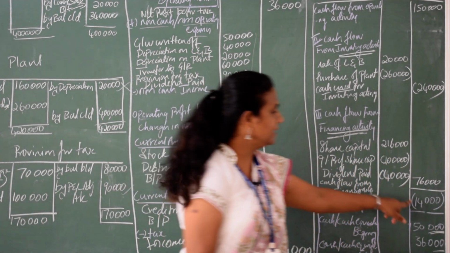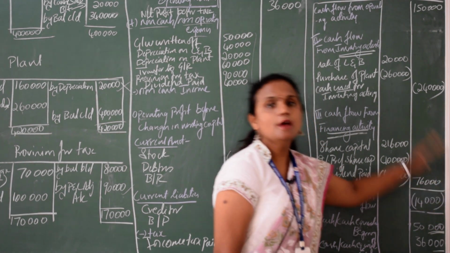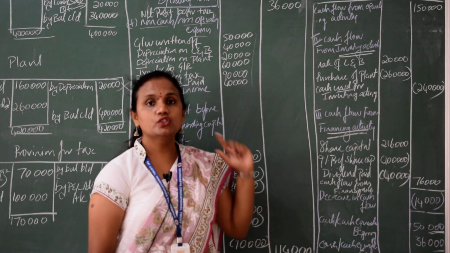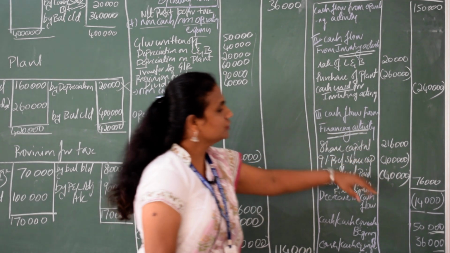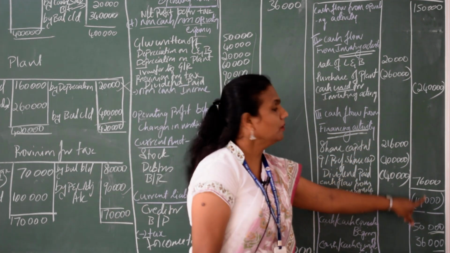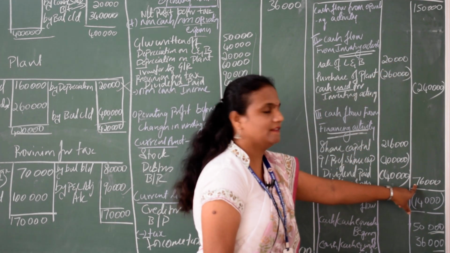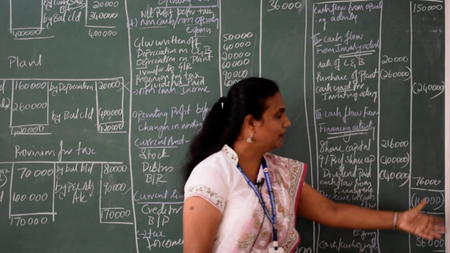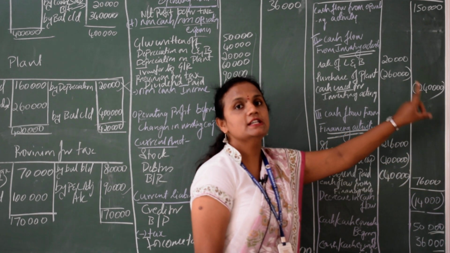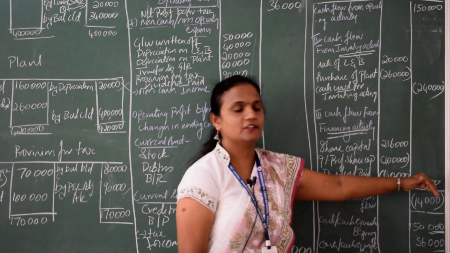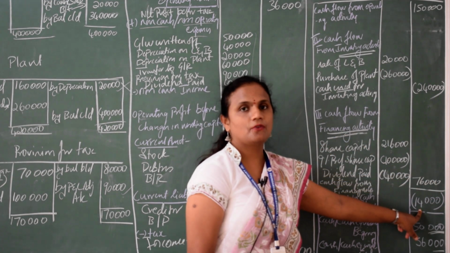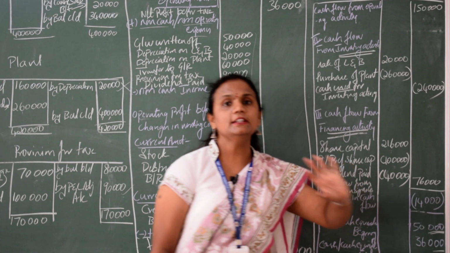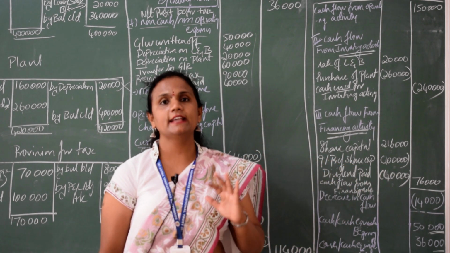If you get 14,000, you already know the answer, but we are doing all the calculation so that your calculation matches this answer. So add 1,50,000 plus 76,000 and minus 2,40,000, you will get a negative figure only because 2,40,000 is more than these two positives. So you will get 14,000 as a difference, that is the decrease in the cash flow statement.